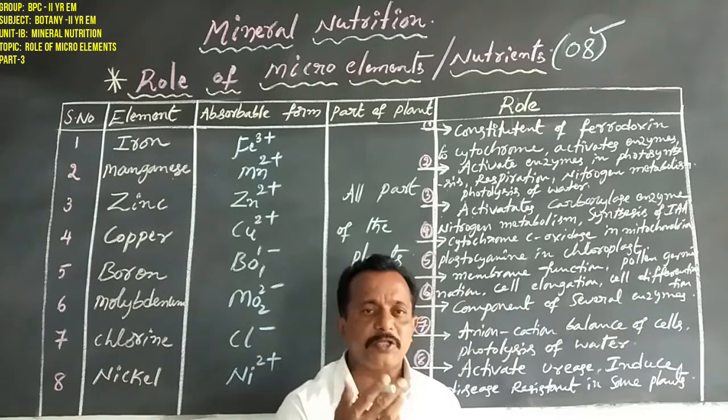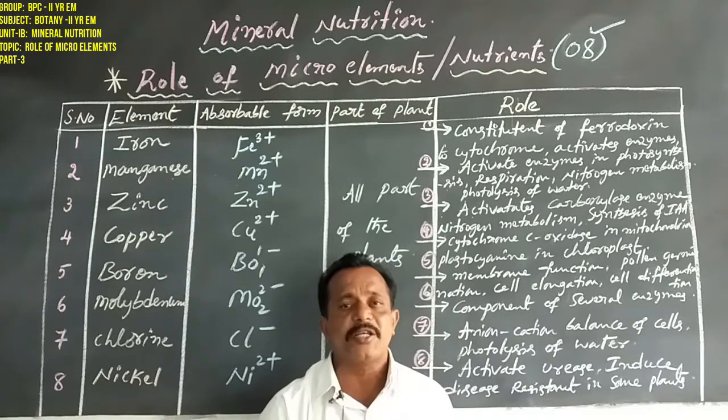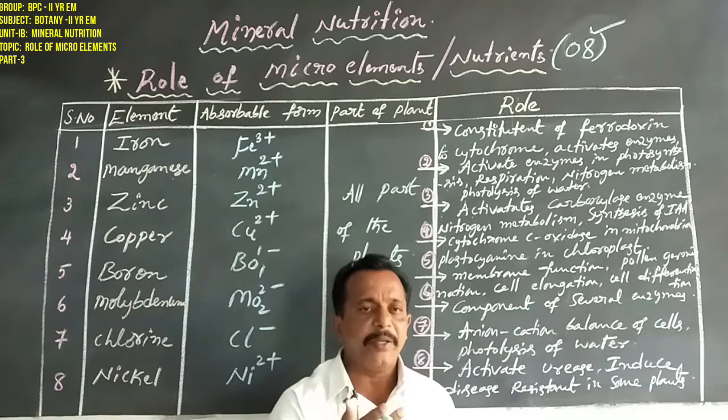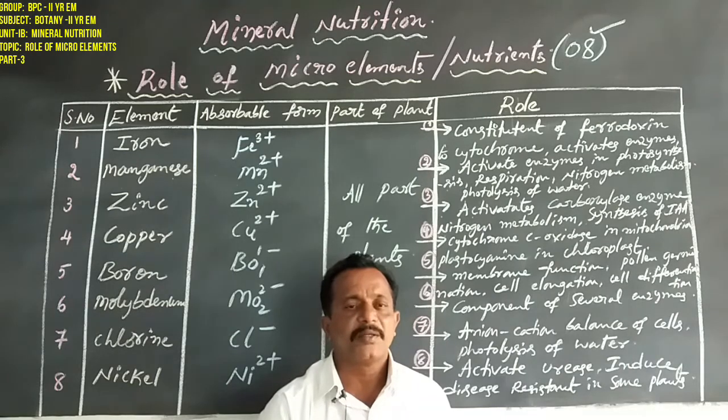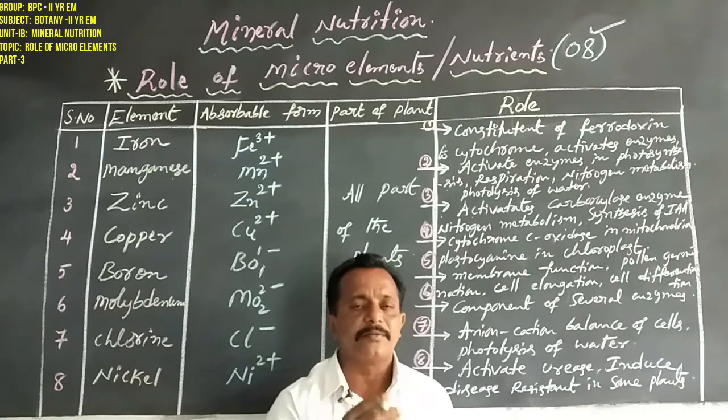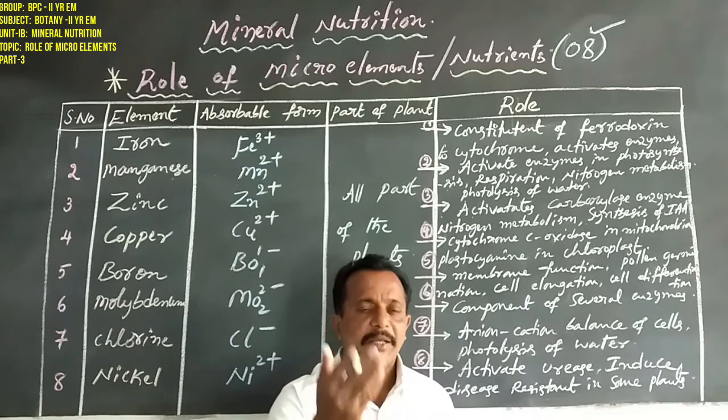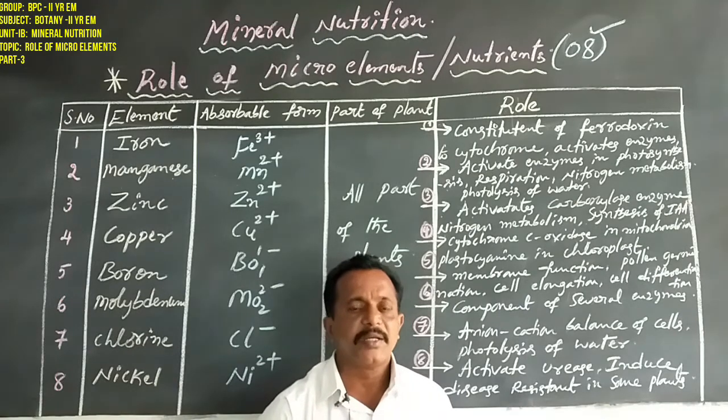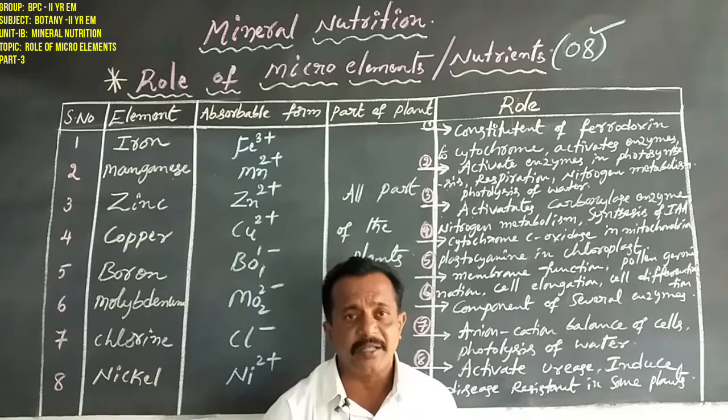Rubisco is ribulose bisphosphate carboxylase and oxygenase. PEP is phosphoenolpyruvate carboxylase. By means of these, an organic acid is made into other organic acids in the presence of carbon dioxide.